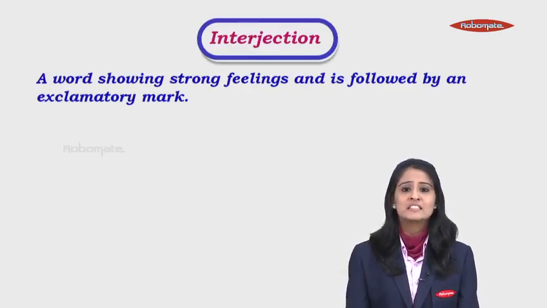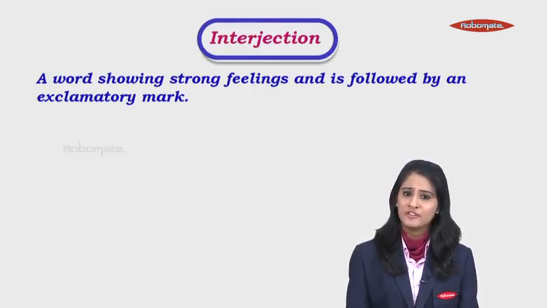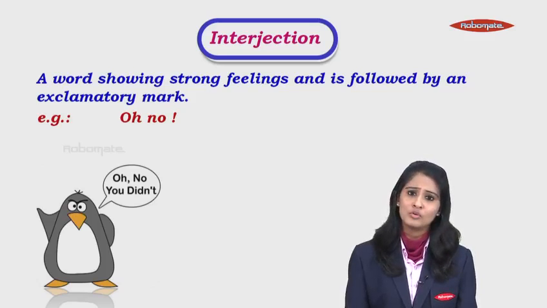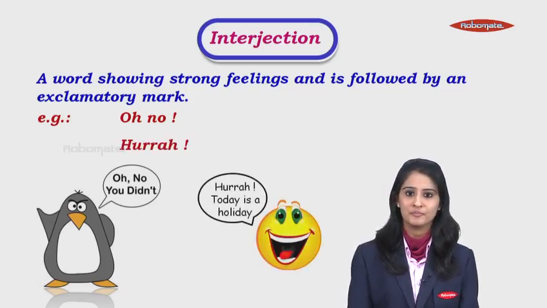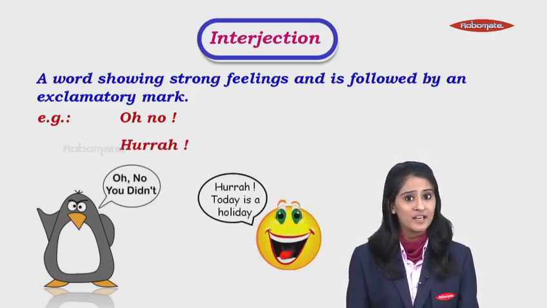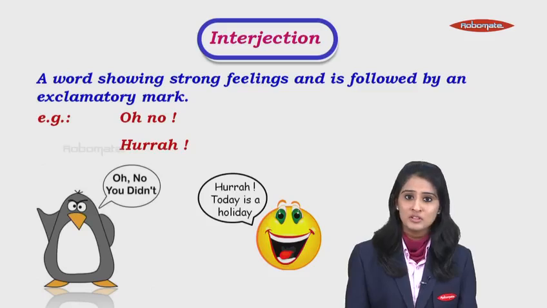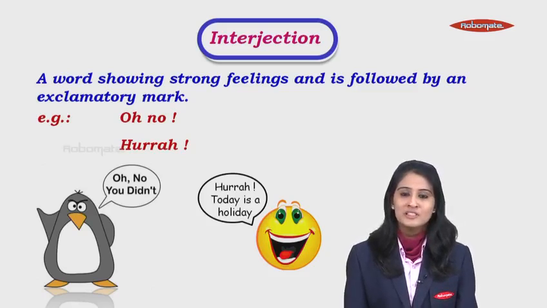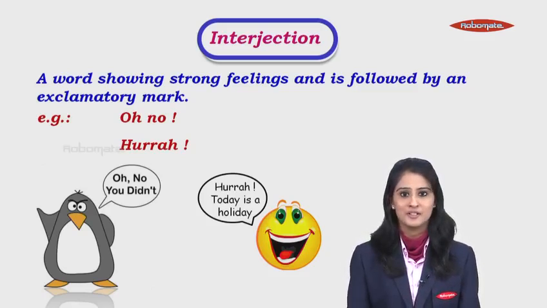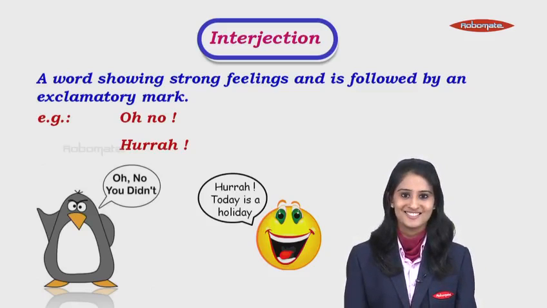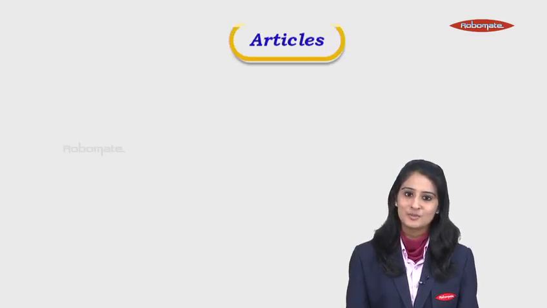Interjection. It's a word that shows strong feelings and is followed by an exclamatory mark. For example, oh no, and we have an exclamation here. Hooray! And again we have the exclamation here. Now students, when we say such words, we also show certain feelings, certain sentiments. Thus, such words are our interjections. Let's take a look at the next one now.